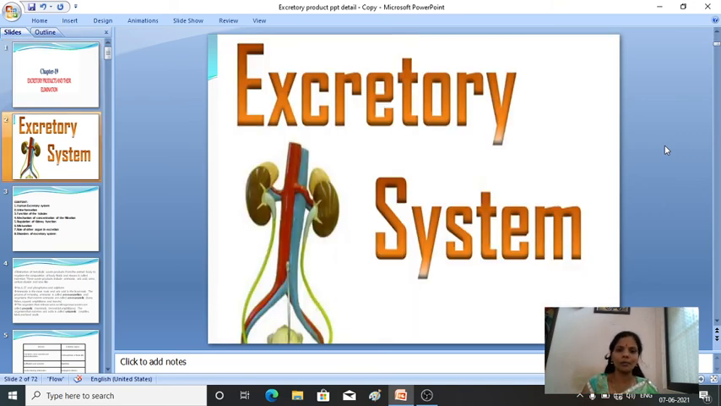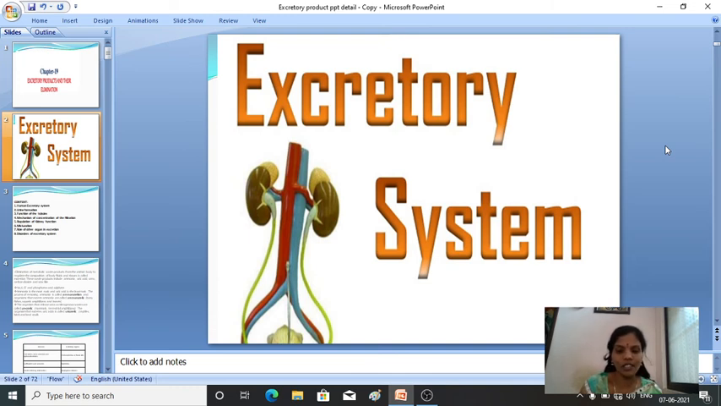In this chapter, mainly regarding the human excretory system, we will be discussing the structure of the kidney, urine formation, and the structure of the nephron, the mechanism in detail, and the disorders. You have already studied the excretory system in your lower classes, and you are very much familiar with this diagram. Still, we'll deal with this chapter in detail.